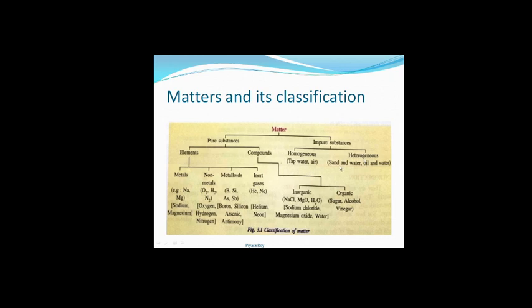Sand and water are an example of heterogeneous substances. Oil and water can also be given as an example.